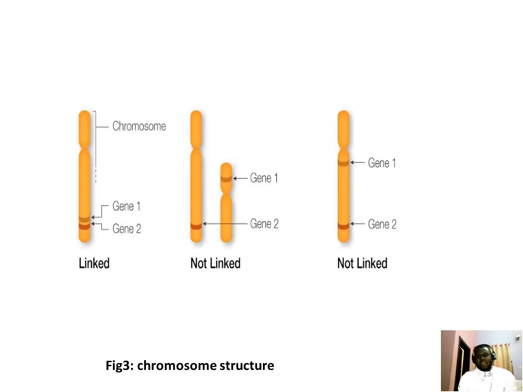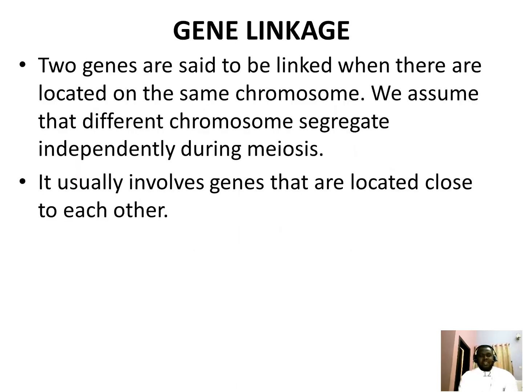We have the third diagram, where the distance between gene 1 and gene 2 is very high. Then let's go back to the previous slide. 2 genes are said to be linked when they are located on the same chromosome. We assume that different chromosomes segregate independently during meiosis.